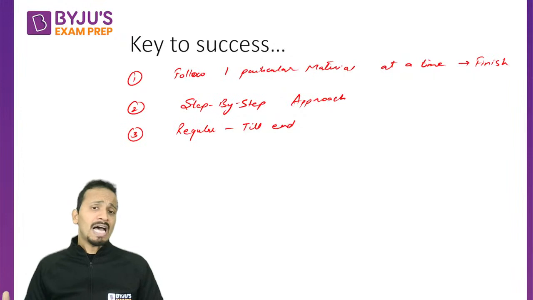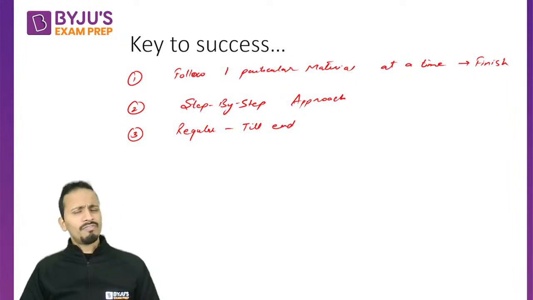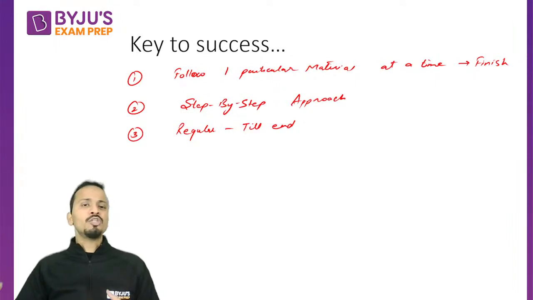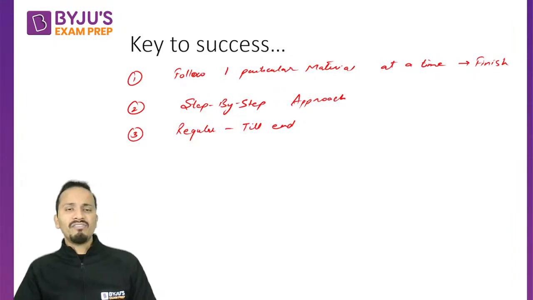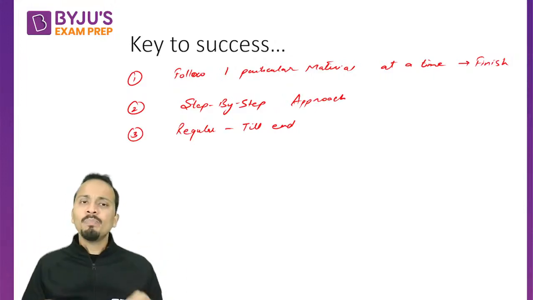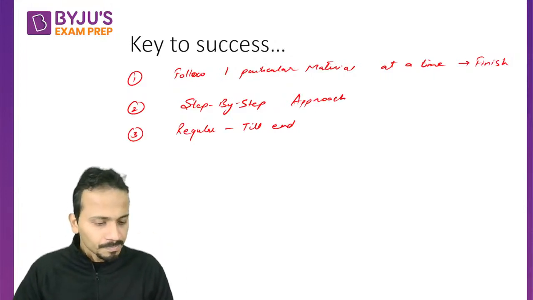Let's say some of you will have college examinations. Fine, college examinations will be there for 15-20 days or maybe a month. In those 15-20 days, you can reduce the frequency to twice a week, or maybe 2 hours in 1 week. Let's say on Monday you study for one hour, then on Thursday you study for 1 hour, but try to be regular.